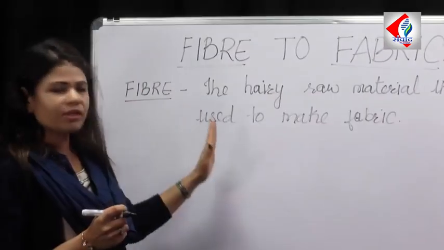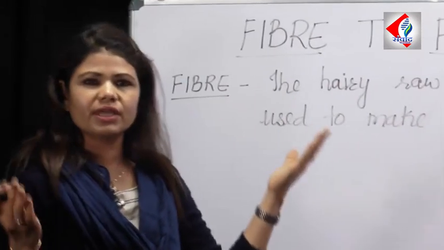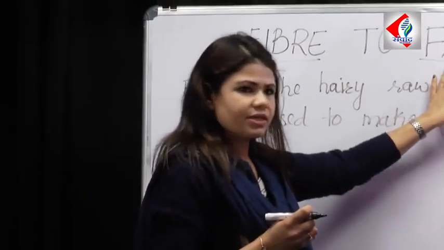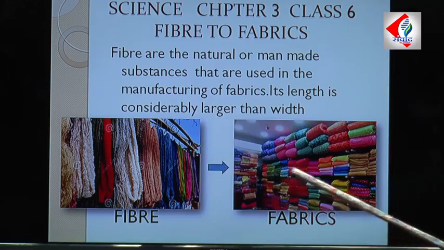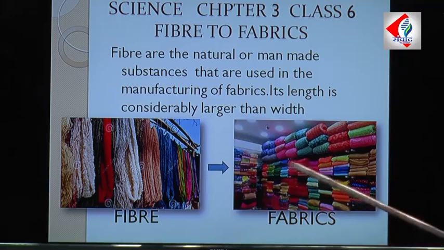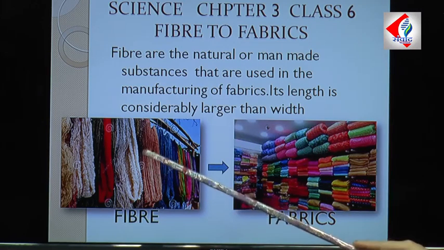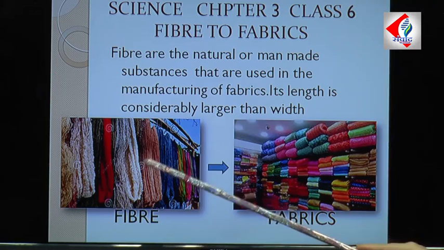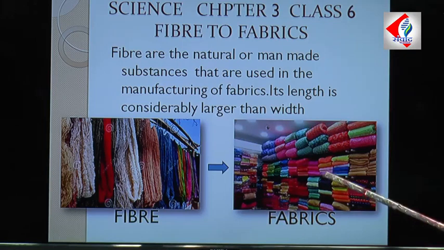So that particular fiber goes on making the cloth we wear or clothes we see hanging around us, and that is the fabric. So fibers can be man-made or natural substances. These are hairy kind of substances which make the fabrics. If you see fibers here, they are generally longer in length than their width. So this fiber goes on making the fabrics that we see.